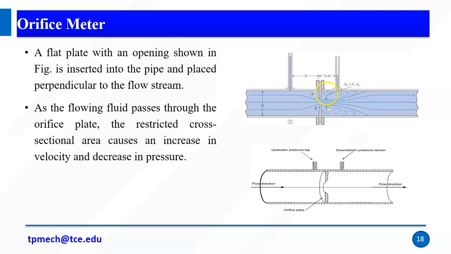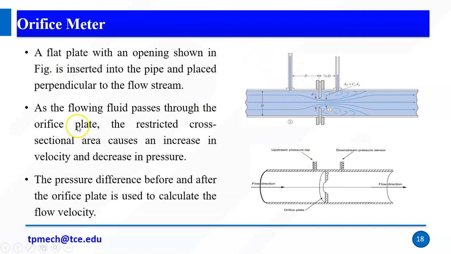So okay, how to measure the pressure difference? What we do is, I have two additional tubes, right? I am placing the two tubes before and after this orifice plate. So this fluid level shows the pressure, right? Here the water level is here, and in this pipe the water level is this one. So from the pressure difference we can calculate the flow rate. The pressure difference before and after the orifice plate is used to calculate the flow velocity, right?